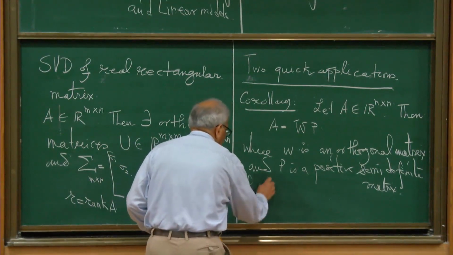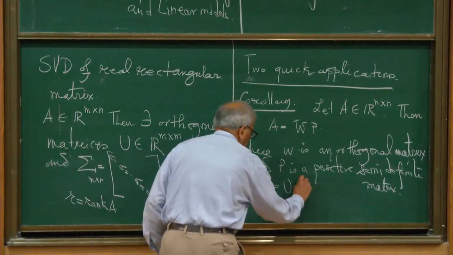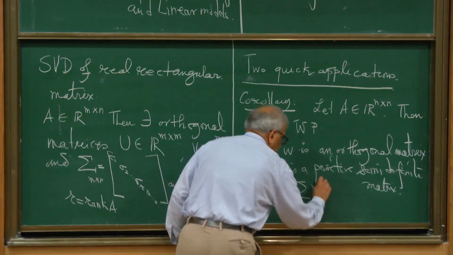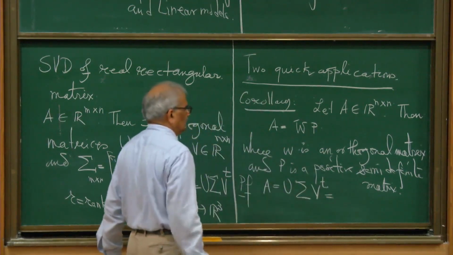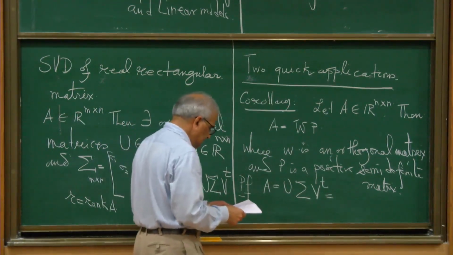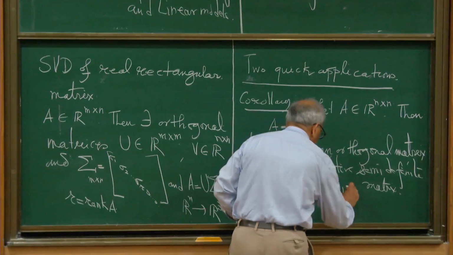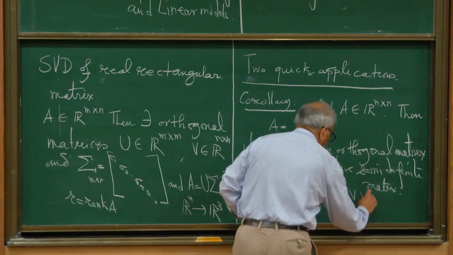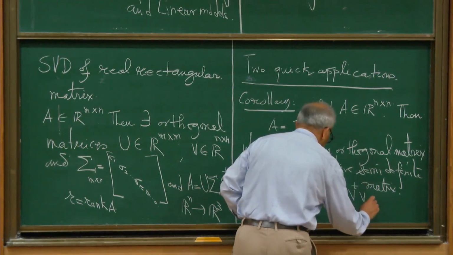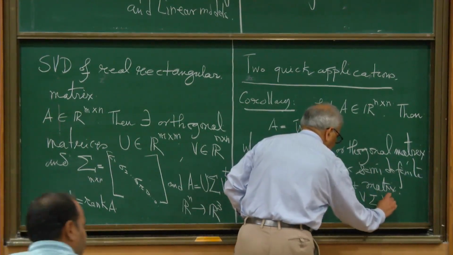Proof is one line. A equal to U Sigma V transpose. Okay, and we can insert V transpose V into this. So U V transpose V Sigma V transpose.